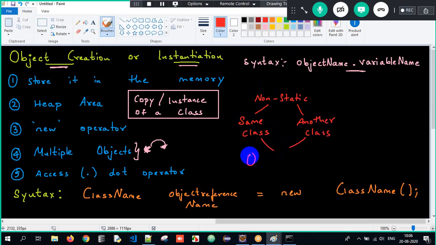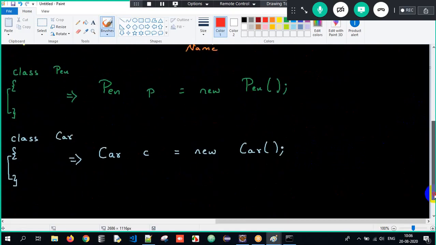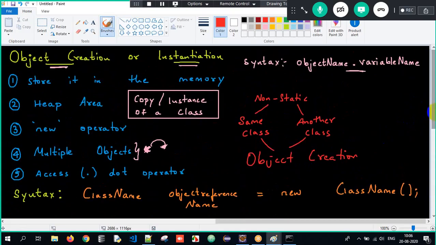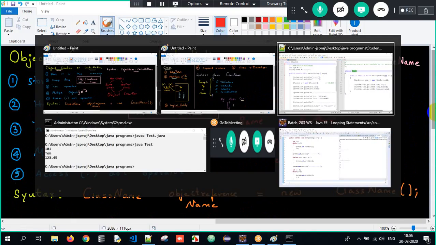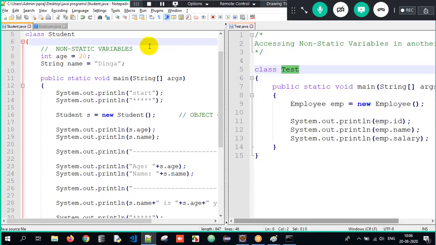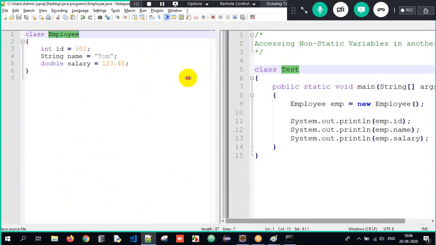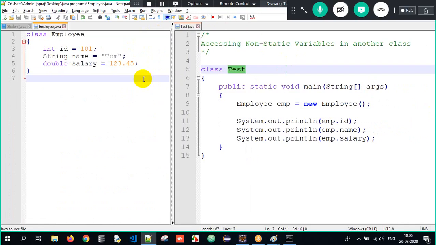Object creation is mandatory. We know the syntax, and we saw good examples of accessing non-static properties in the same class or in another class. This is all about today's session, guys.